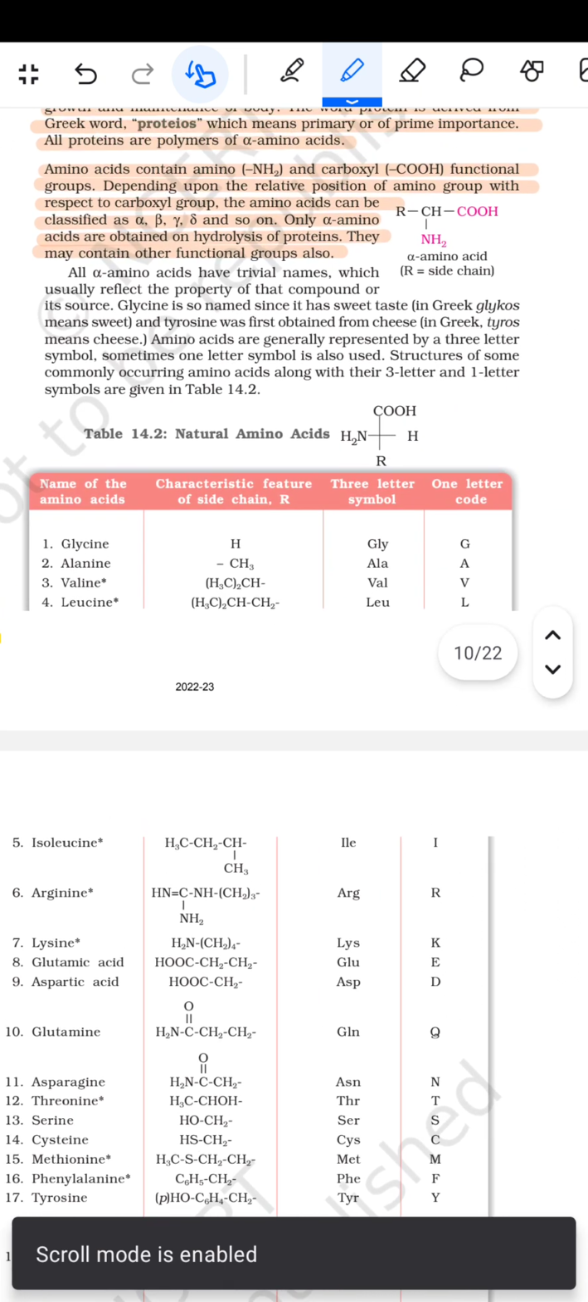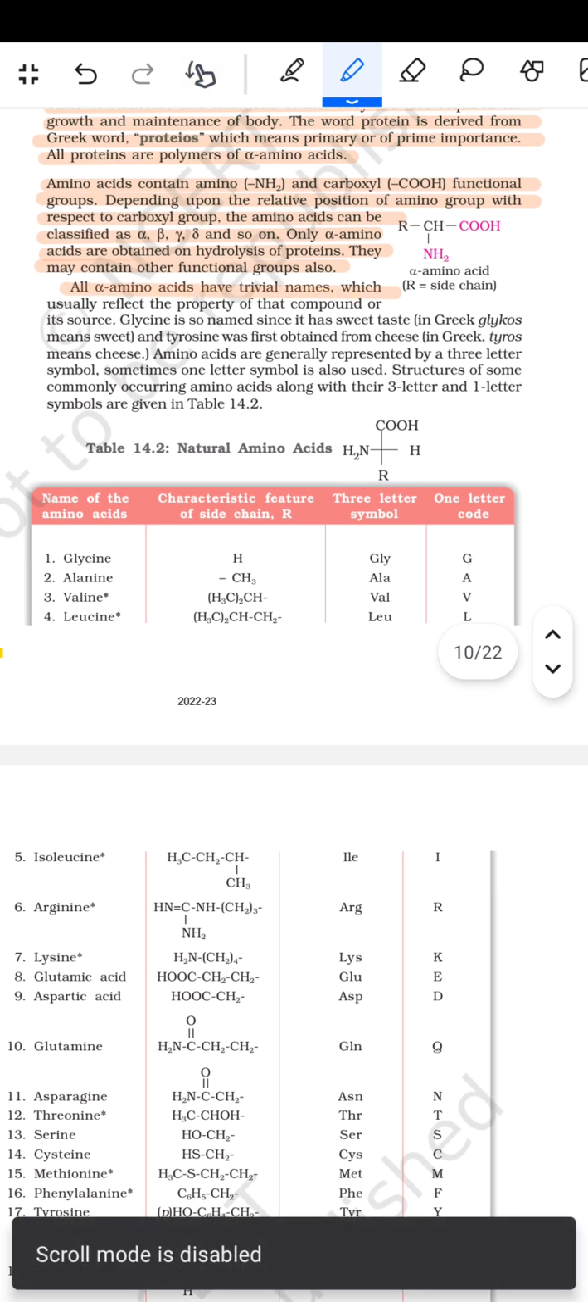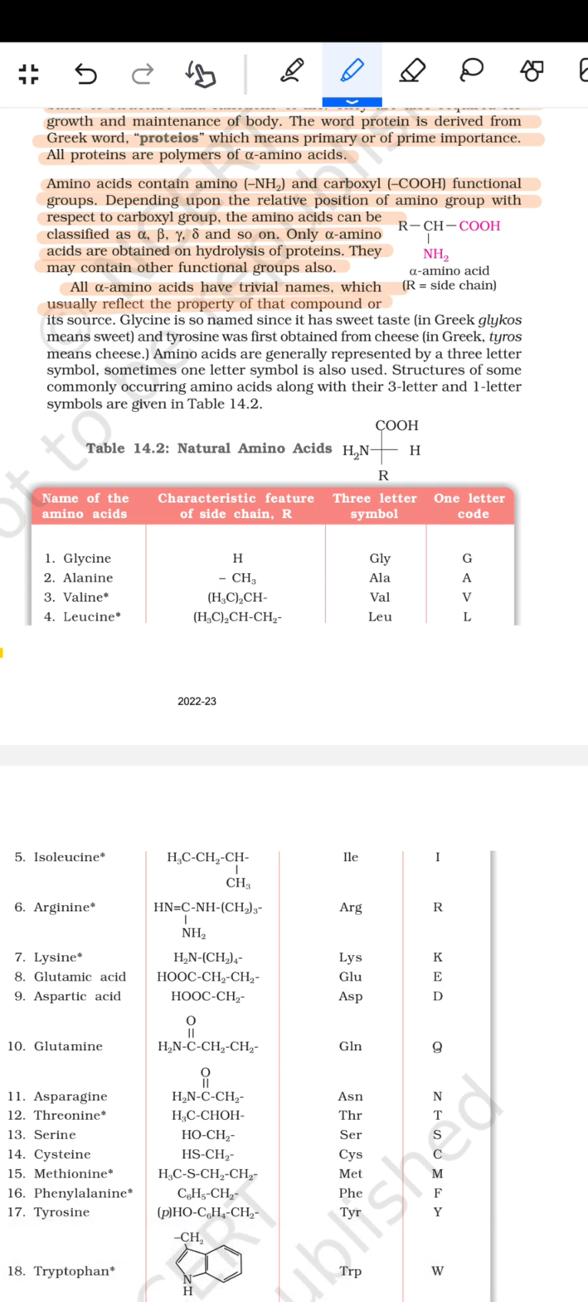All alpha amino acids have trivial names which usually reflect the property of that compound or its source.